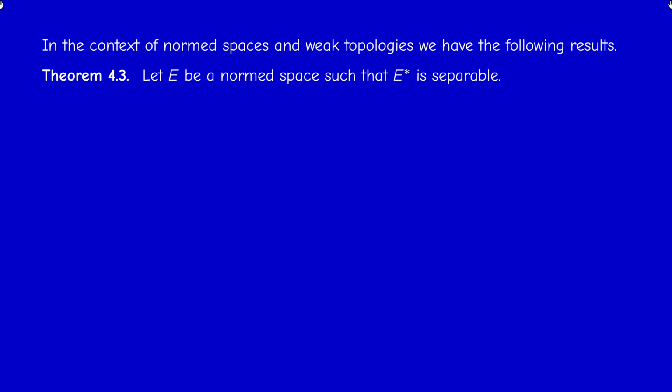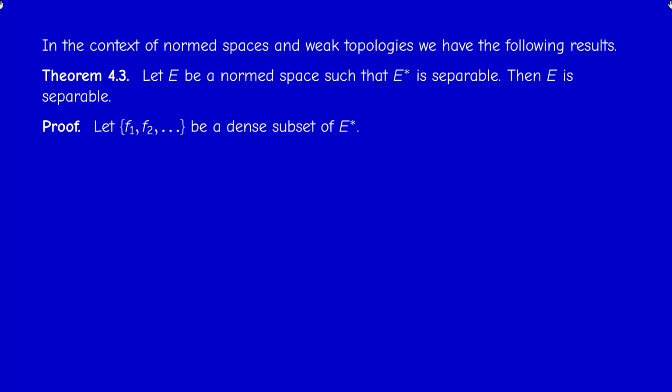So now, in the context of normed spaces and weak topology, I'll present three results. I will just prove the first one. The first result is the following. If the dual of a normed space is separable, then the space is separable. But the converse is not true, and you should be able to give a counterexample, actually. So we are saying that if E star is separable, then E is separable, but the converse is not true.